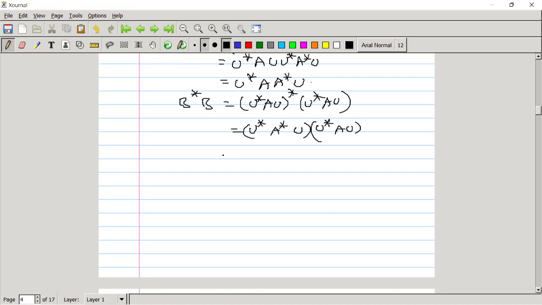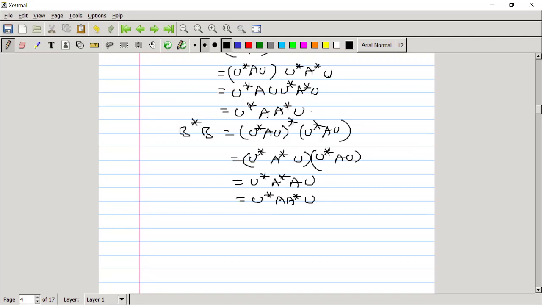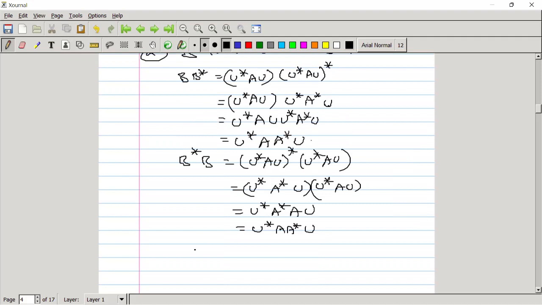By the property of associativity, we get U star A star A U, and we have that A is a normal matrix. So in the middle term, A star A can be replaced with A A star. If you check these two matrices, we can see both are equal. So B into B star equal to B star into B. So B is normal.